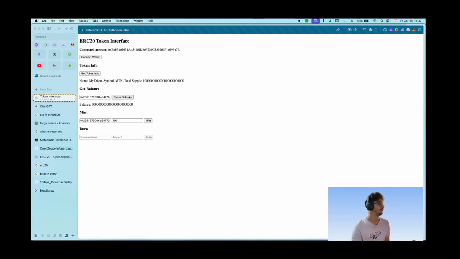This has 69,000,000. Why did that happen? Because we need to take into account how many decimals this contract has. So yeah, pretty short video for today, but we have a front-end integration and first interaction with wallets and how they work in front end. We'll be able to make a full stack app, it's called a dApp, a decentralized app, from start to end, and we'll be able to deploy contracts for it.